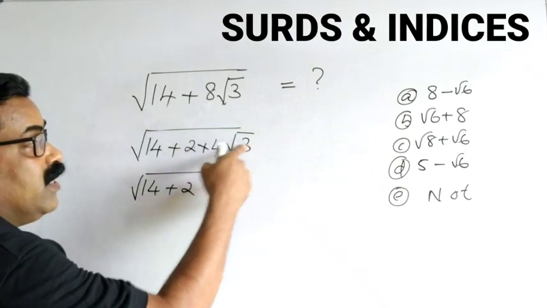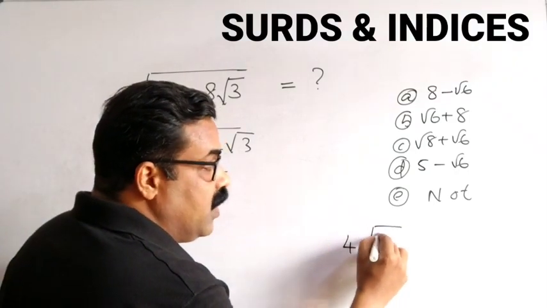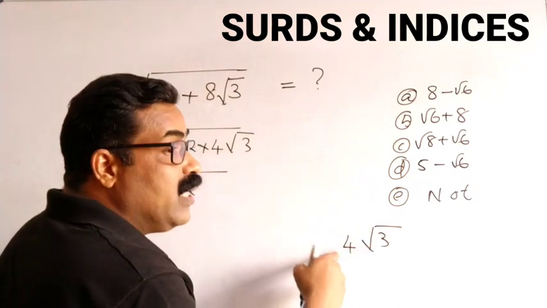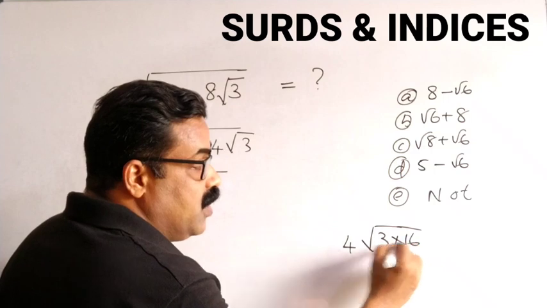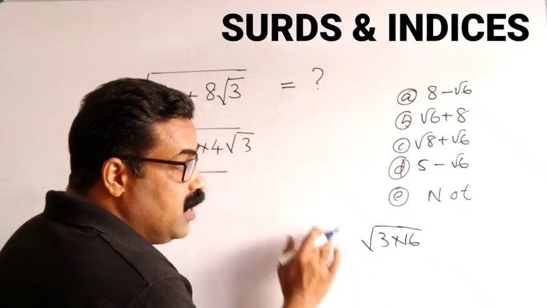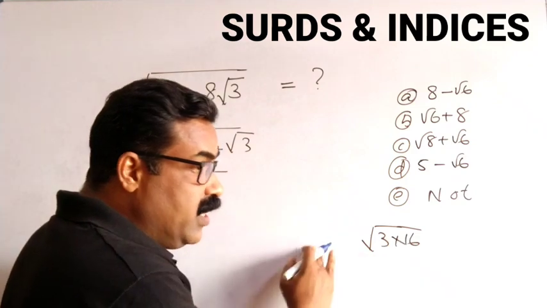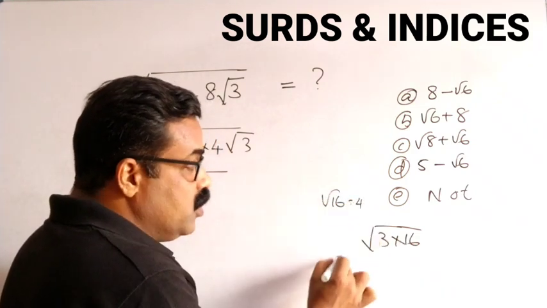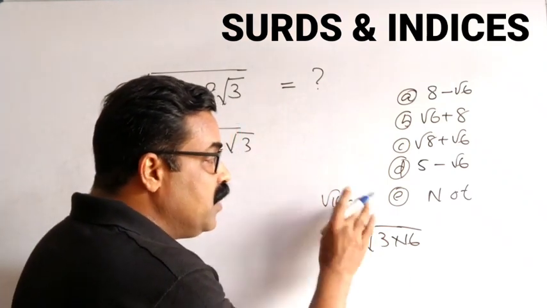See here, you can say 4 root 3. When a number goes inside, it will go as a power. So what is 4 power? Here it will become 16. This 4 will go inside the root as a power. Then only when it comes outside, it will be 4. So root 16 is equal to 4. So this 4, when it goes inside the root, becomes 16.